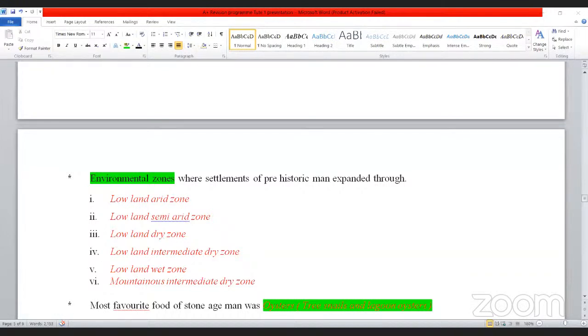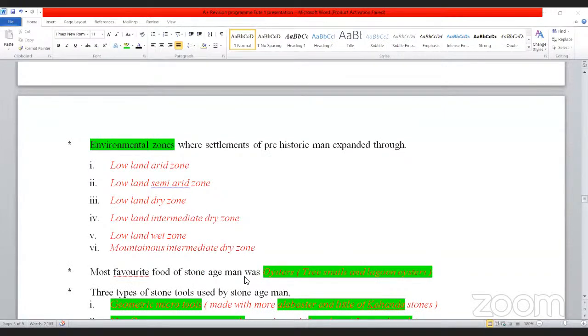However, the most favorite food of the Stone Age man was oysters. These are not sea oysters; they are tree snails, the snails living in trees in the wet zone, and lagoon oysters. That's the most favorite food item. I'm not going to target essay type questions here because this is a short note. When we discuss essay type questions in detail, we can discuss this food style and all those things.